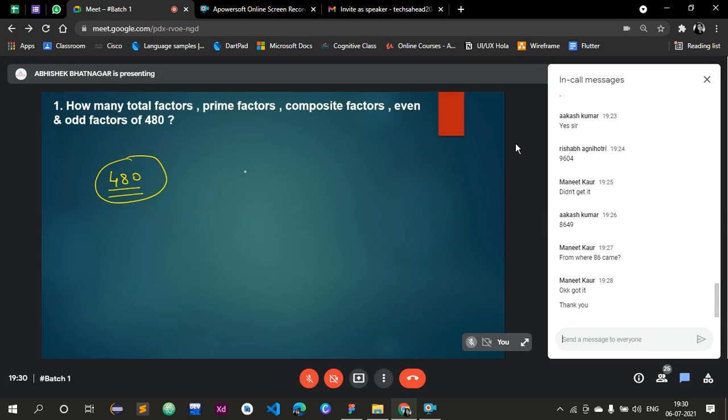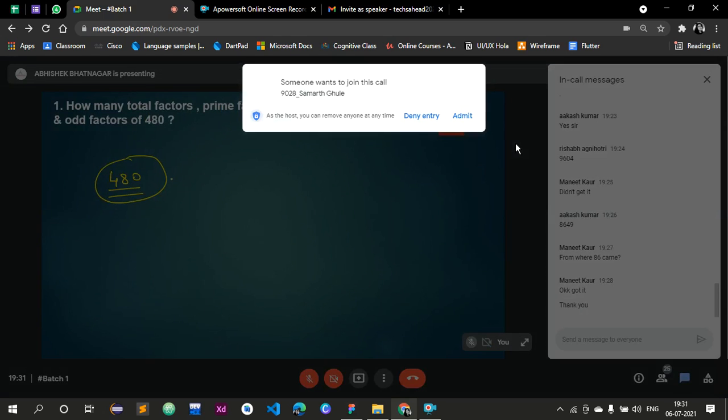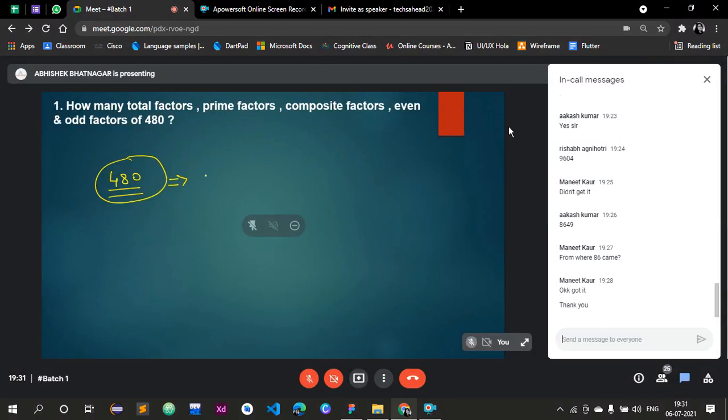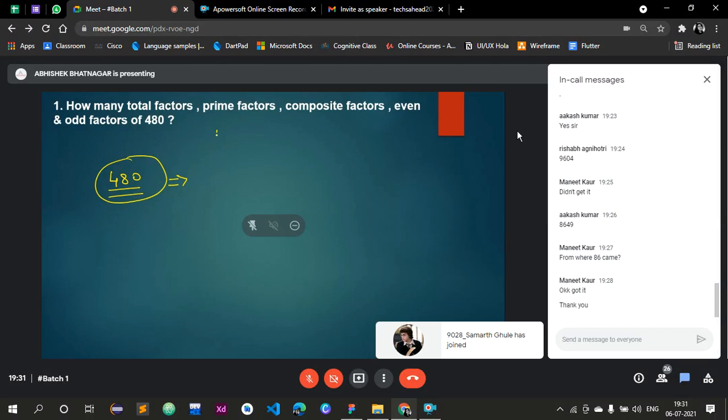Now let's solve a puzzle which was asked in TCS. Tell me the answer. What factors are there for 480? First step, what are the factors of 480? Factors are the numbers that can divide a given number completely. 1, 2, 3, 4, 6, 8 are the factors of 24. Now we have to calculate all the factors for 480. Now check how to solve these types of questions. To find the factors of 480, first we have to do prime factorization.